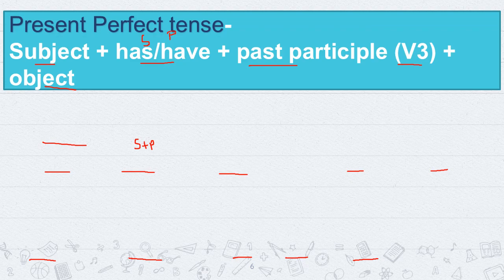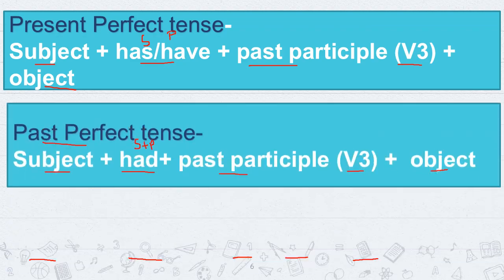Present perfect tense. As I explained earlier in the previous class also, in perfect tense we use verb third form. And if it is about present perfect tense, we use has or have as helping verbs. Has is used with third person singular, that is he, she, it or any name. And have is used with first person, second person and third person plural, that is I, we, you, they.